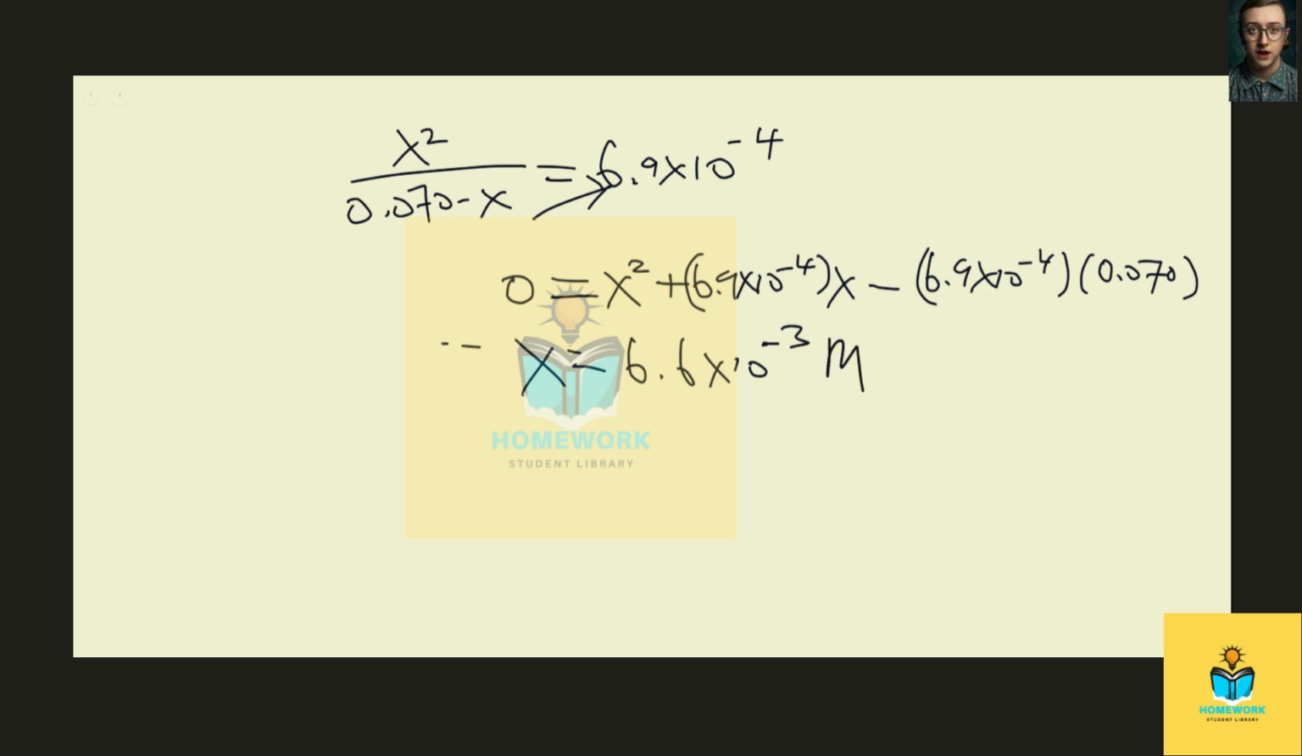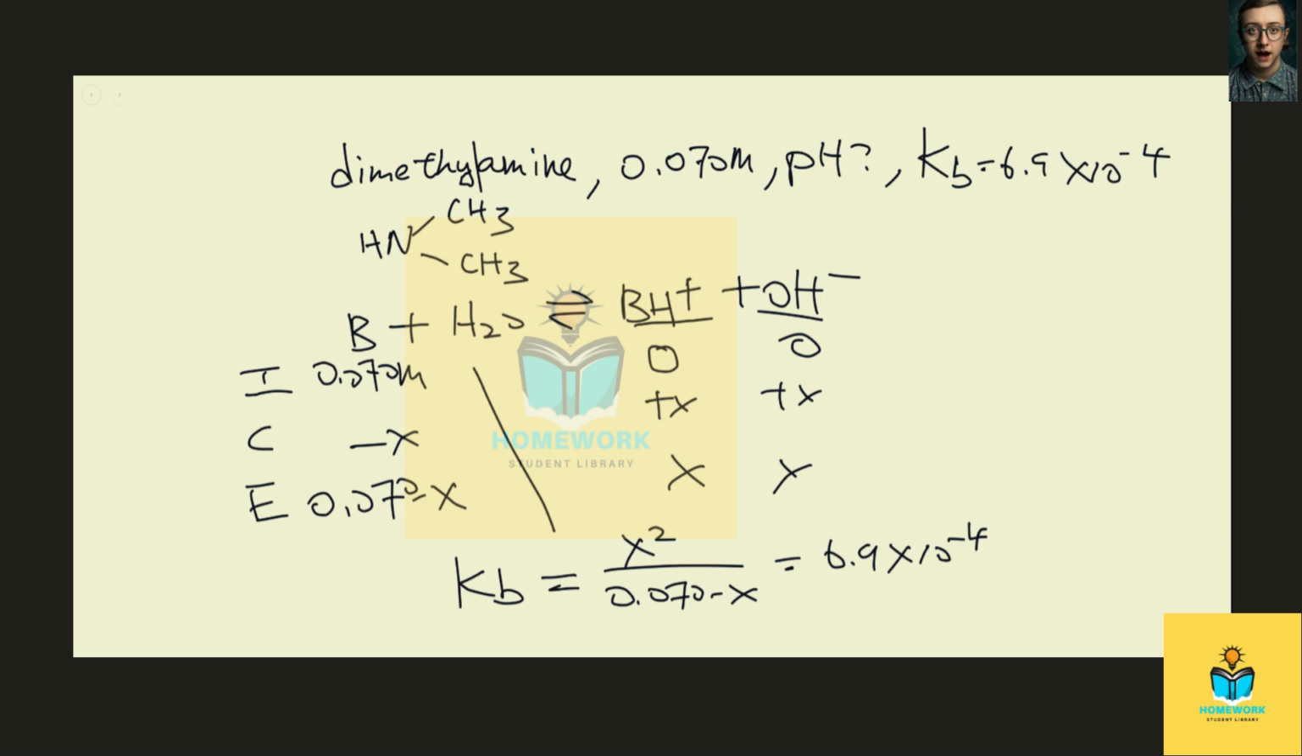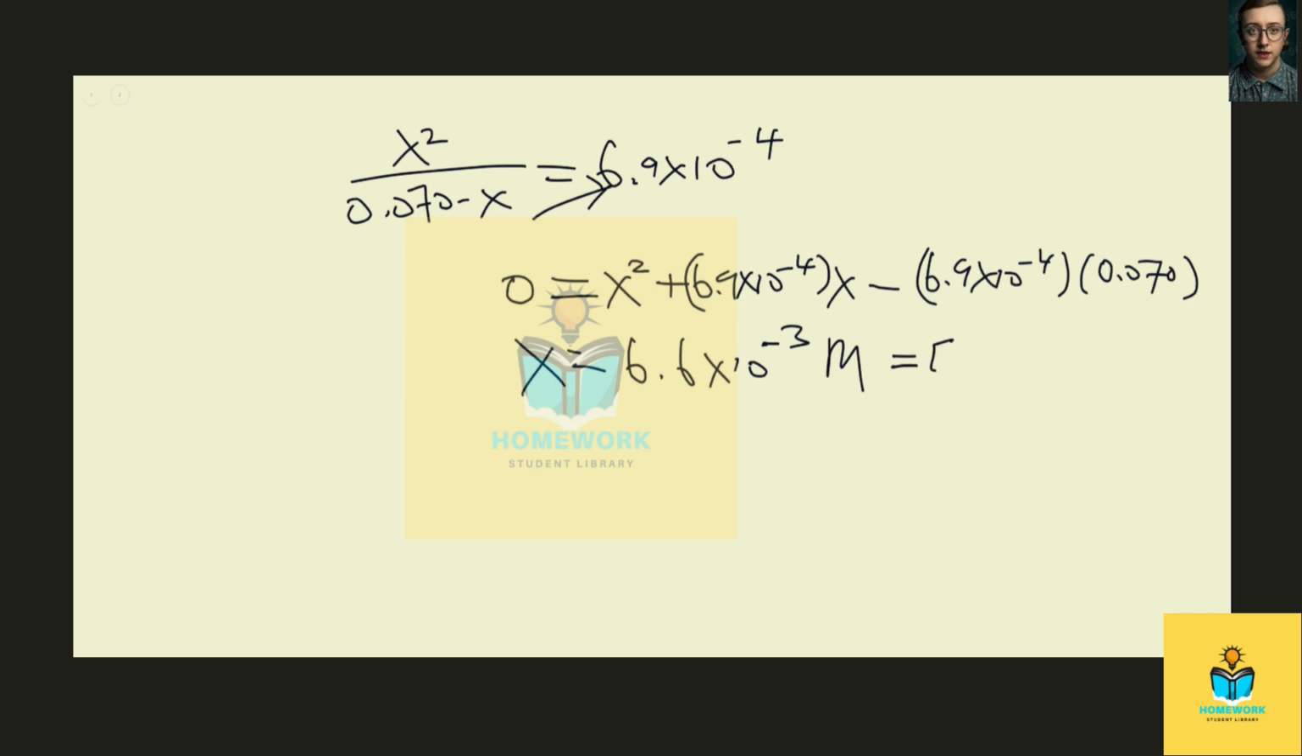So for this case, we are looking for the positive answer because the negative answer doesn't make sense here, since x cannot be a negative concentration. Okay, so this is essentially equal to the concentration of hydroxide over here, but we want to find the pH. So if you remember, pH plus pOH equals 14. Therefore, pH can be found by using 14 minus pOH.